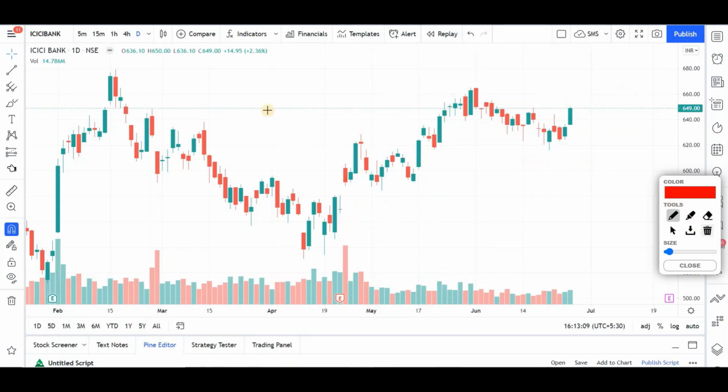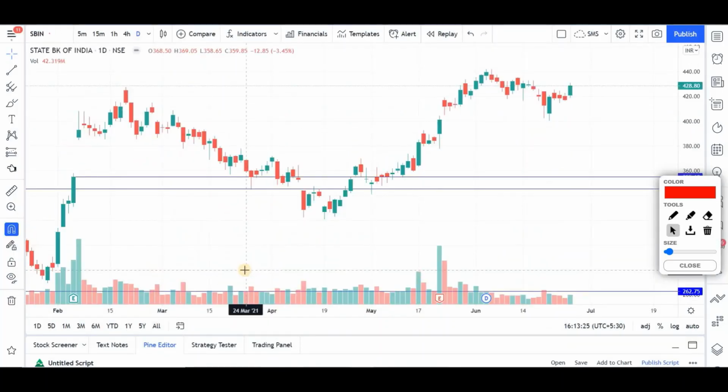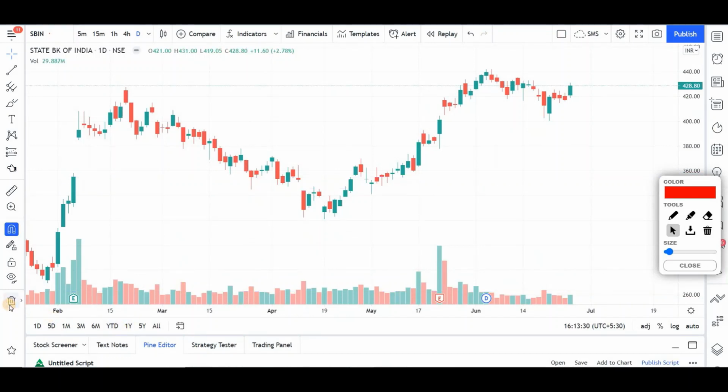Next stock in my list is State Bank of India. I think everybody knows it has performed so well of late. So by now you should be able to identify yourself and be able to clearly suggest the trade. So again, since April, if you can see, there has been only one move. That's it. Since April, right? Again, the structure is the same. So that's why I always say pay importance to the structure.